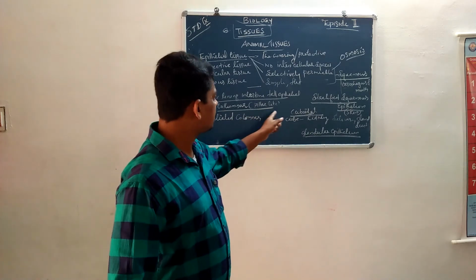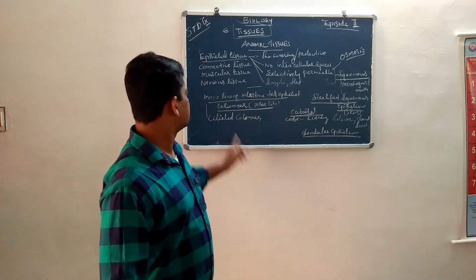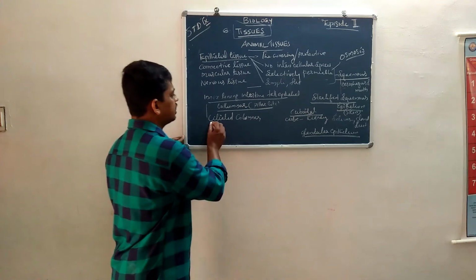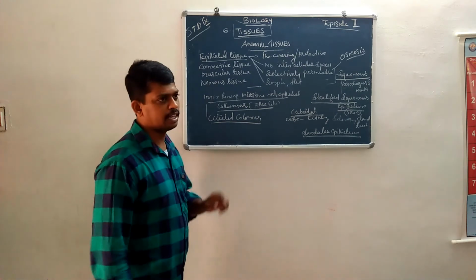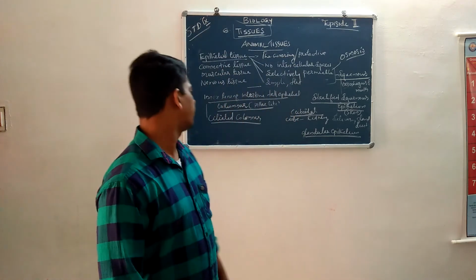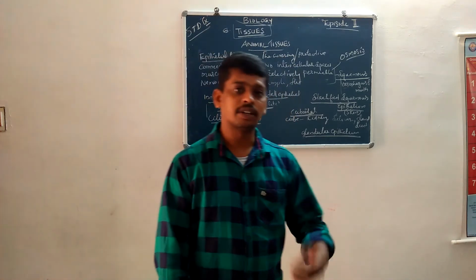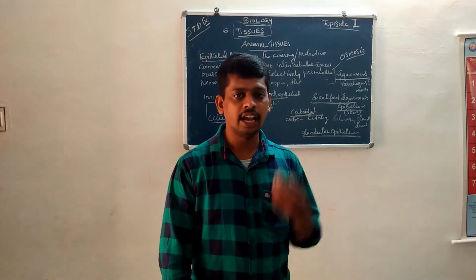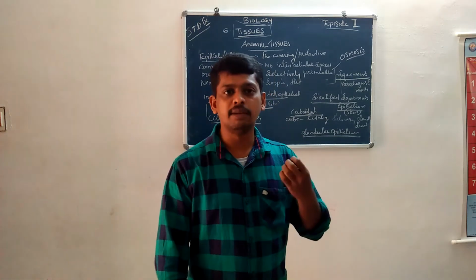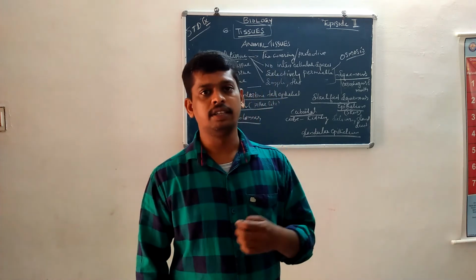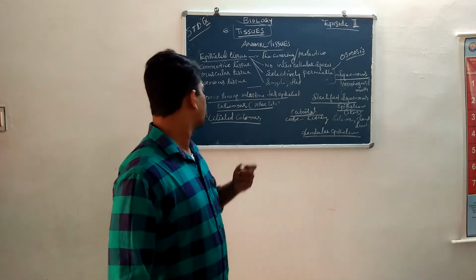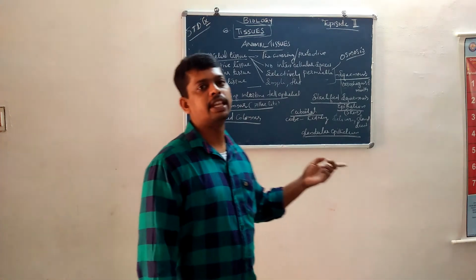Columnar means pillar-like. This is columnar epithelial cells, and last is ciliated columnar epithelium. Some types of columnar epithelium have cilia. Cilia means hair-like structures. So this type is ciliated columnar epithelium cells.